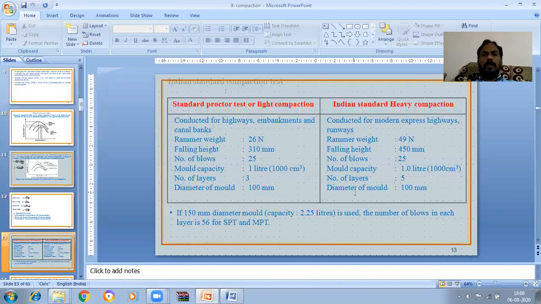If the mold diameter is 150 mm, the number of blows should be increased to 56.